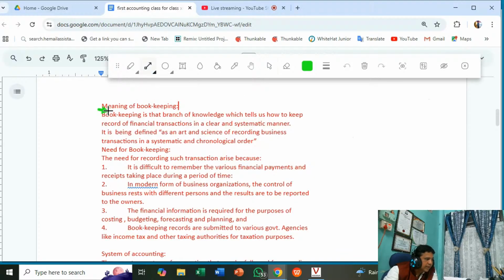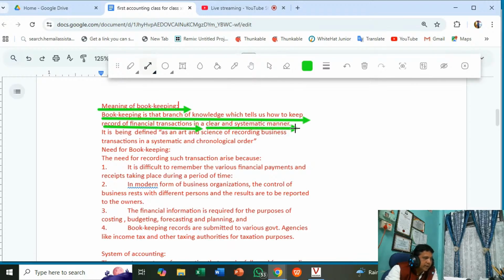So what is written here? Meaning of bookkeeping. What is bookkeeping? That is the recording of business transactions. What is it saying here? Bookkeeping is that branch of knowledge which tells us how to keep a record of financial transactions in a clear and systematic manner.